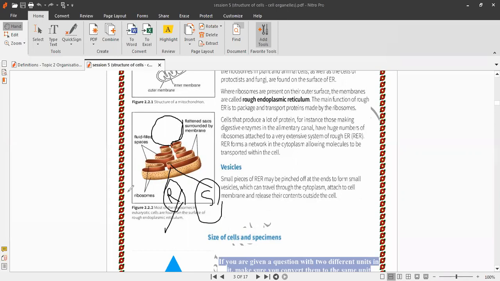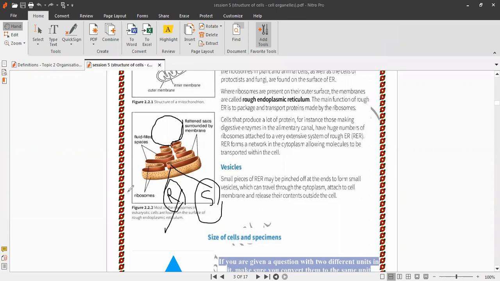What do you mean by detoxification? De means decrease, toxic means toxic substances. So detoxification means decreasing the toxicity or removing toxic substances. The process of removing toxic substances is called detoxification. What are lipids?